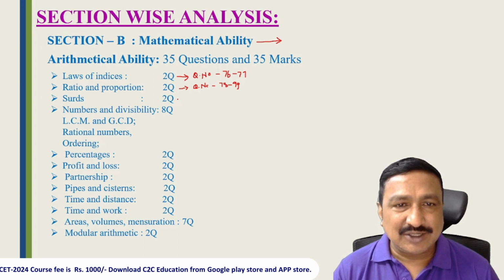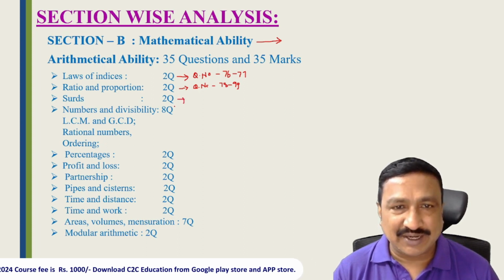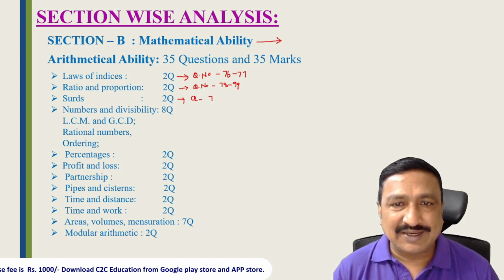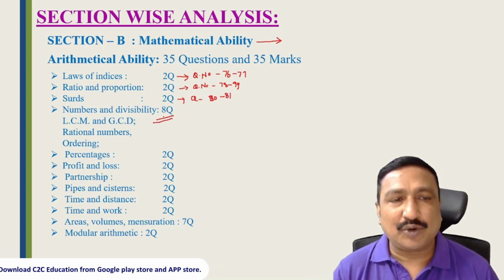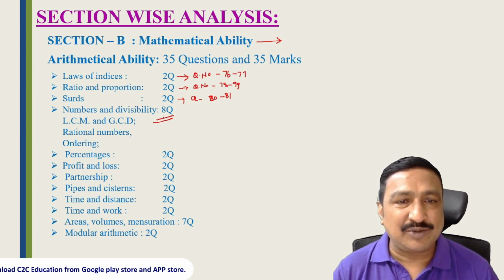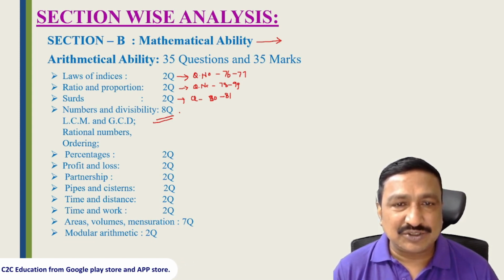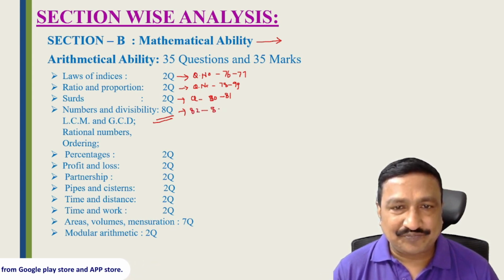Surds, they can ask 2 or 3 questions, question numbers 79, 80 and 81. And numbers is very important. You will get 8 marks, these 8 questions, question numbers 82 to 89.